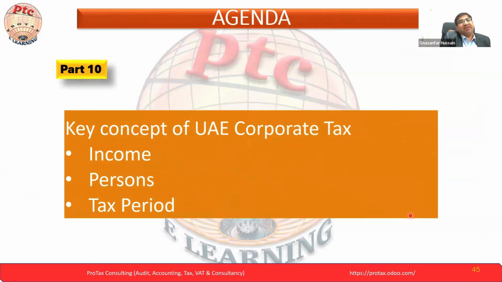This is the main area around which the corporate tax has to revolve. What is that? If there is an income, people will pay the tax. If there is income, who will pay the tax? Who will be subject to tax and who will not be subject to tax? And on which period or on which basis will they pay the tax? These are the backbone of the corporate tax calculation.